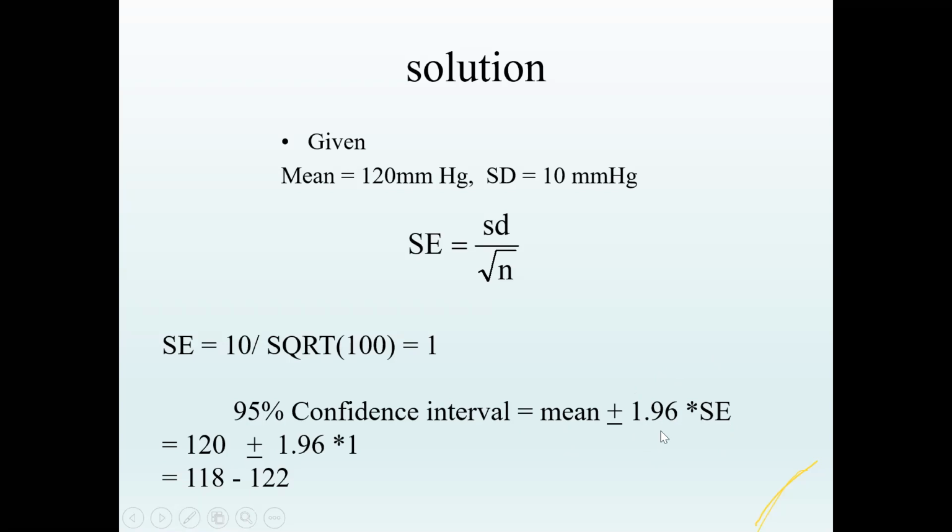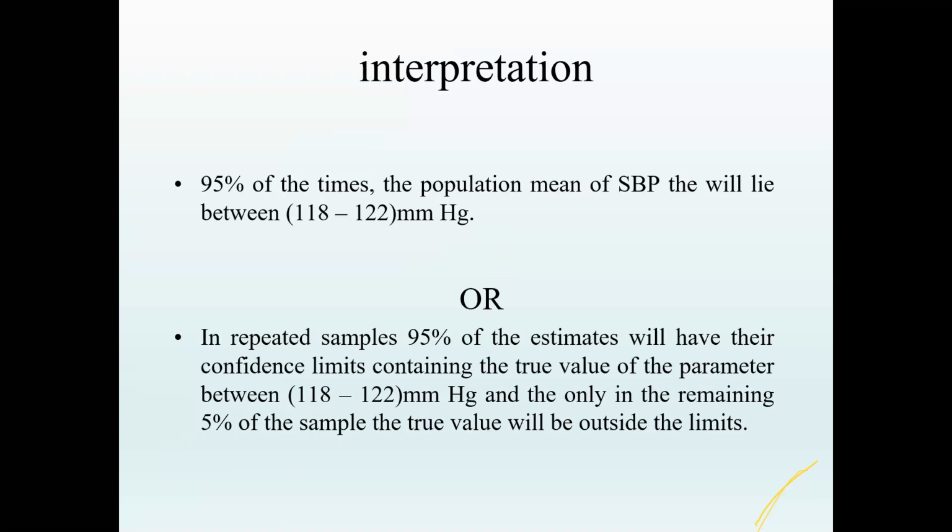So here we put the given mean, that is 120, plus or minus 1.96 into the standard error, which we calculated as 1, SD by root n. So we have got a range of 118 to 122. This is the range in which the systolic blood pressure would vary at a population level. That is what it means.